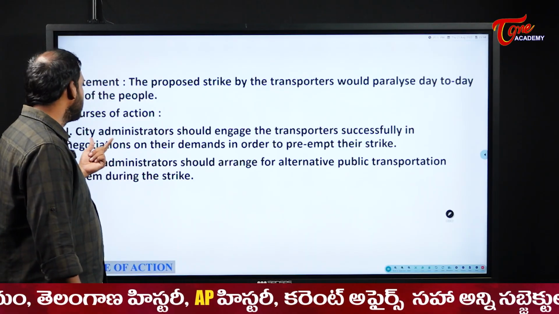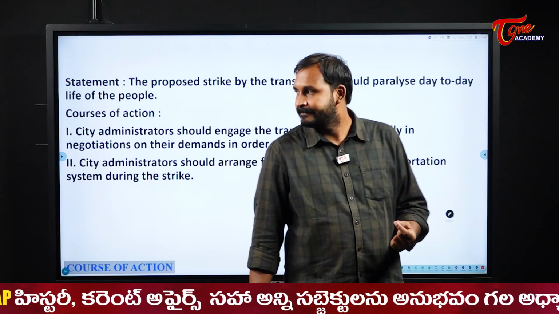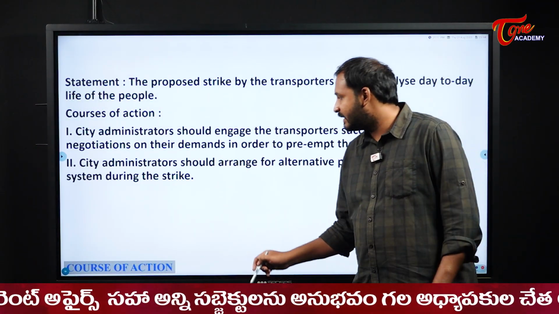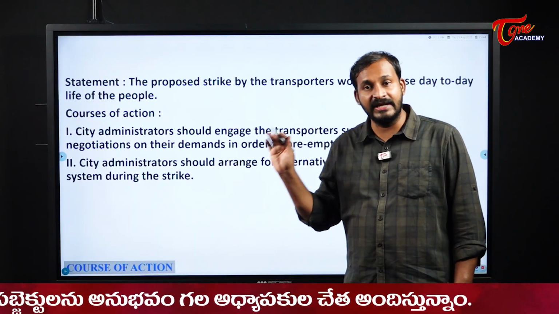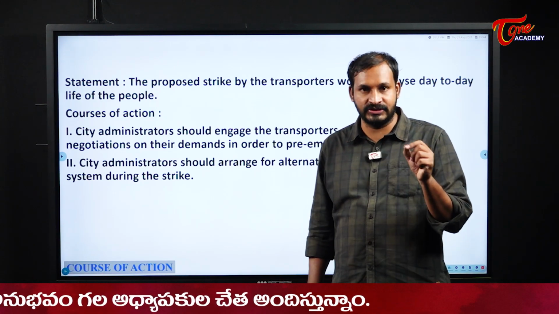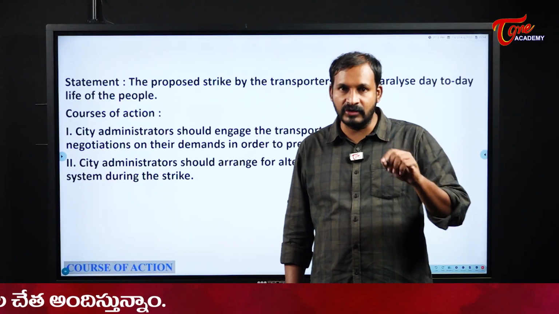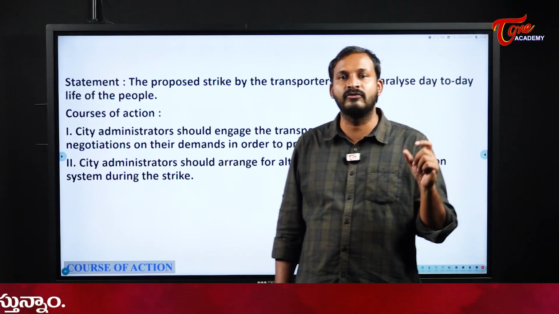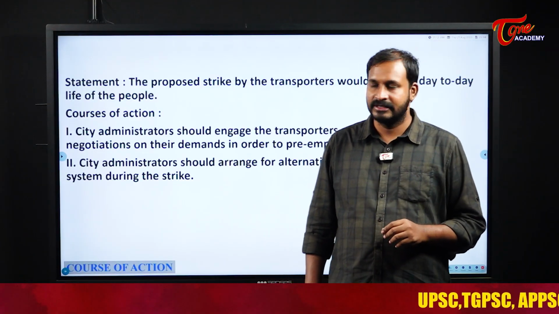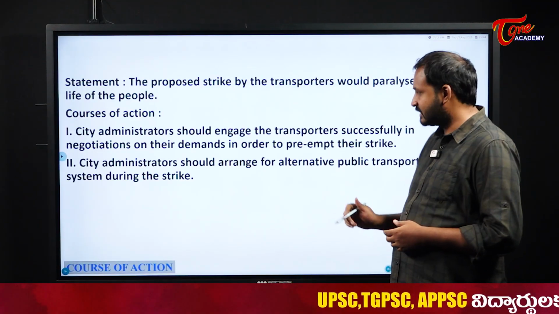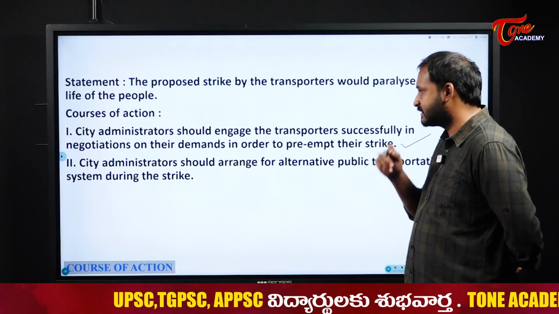Now, course of action: city administrators should engage the transporters successfully in negotiations on their demands in order to pre-empt their strike. Yes, see here, the strike was not started. They just proposed it. So definitely the administrators should, first, before starting the strike itself, start negotiating with those people and try to make them call off the strike. So that is a correct course of action.